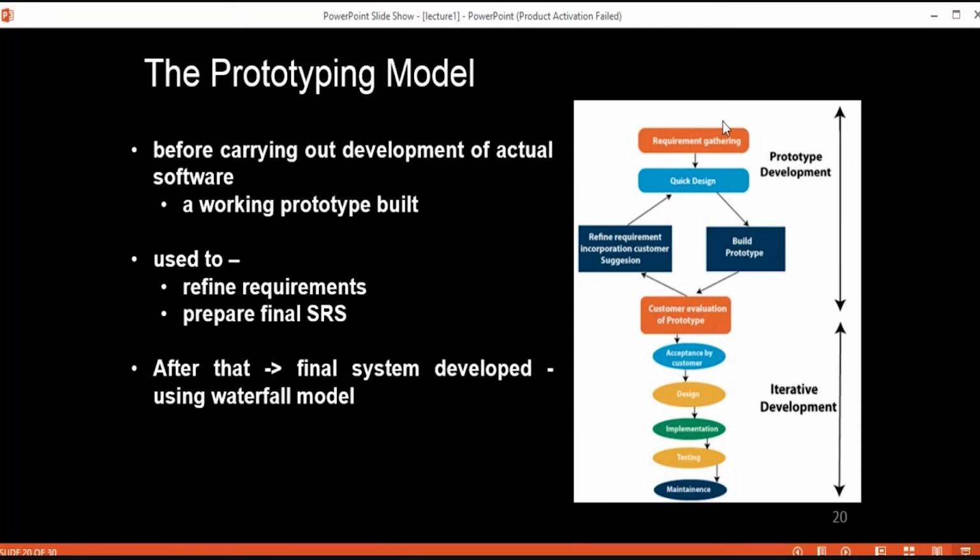After that, using those new changes and suggestions, we build a prototype on that basis, and then we again have it evaluated by the customer, and this goes on until your requirements are finalized.